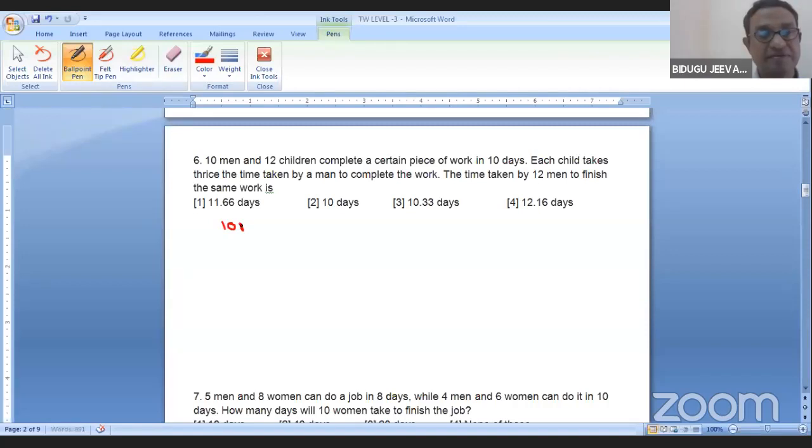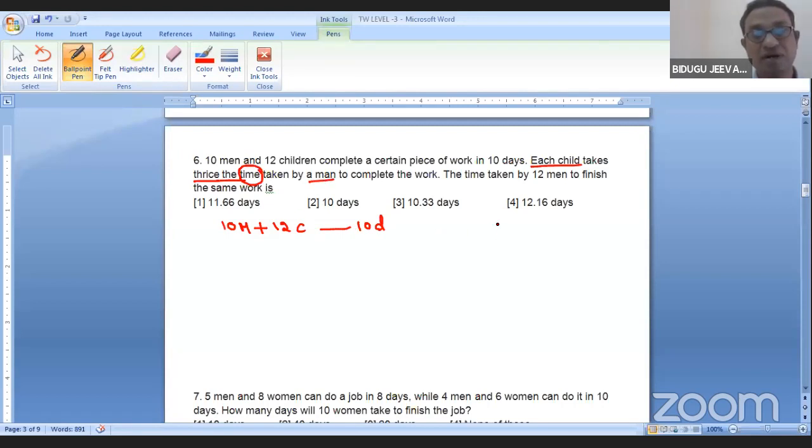10 men and 12 children can complete a certain work in 10 days. Each child takes thrice the time. Time means days taken by a man.